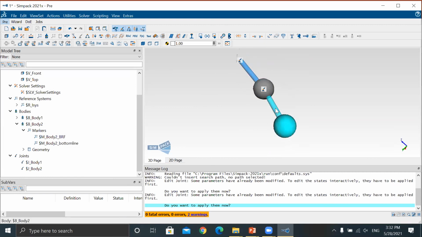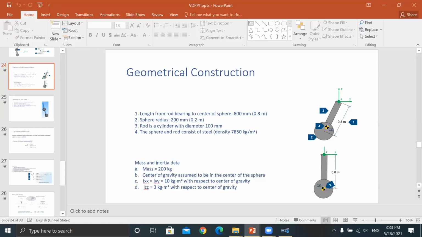Okay. Now, look, I think up to this we are given all the input, but again, the next, what is this one? Okay, mass, center of gravity.